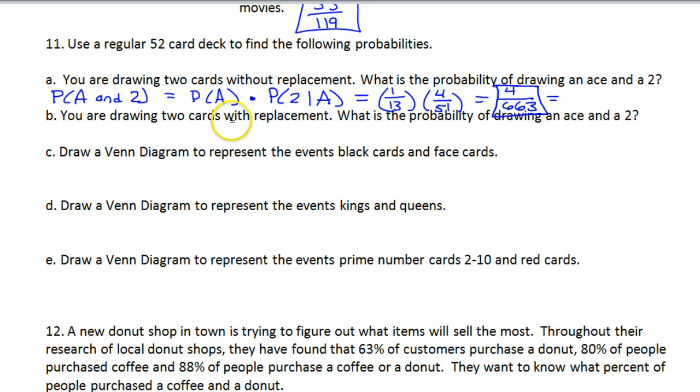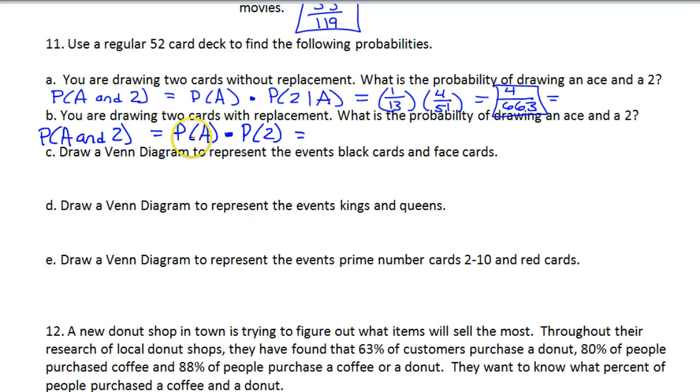Now you are drawing 2 cards with replacement, so we're putting cards back now. What's the probability of drawing an ace and 2? Same question as before, only this time with replacement. So the probability of drawing an ace and a 2 is going to be the probability of drawing an ace times the probability of drawing a 2. This time I don't need to say given that we drew an ace, because we're putting the ace back, so we're starting fresh, and I can just calculate separately.